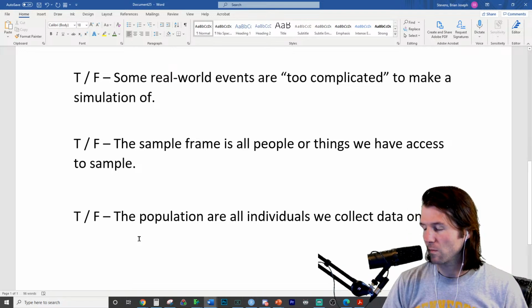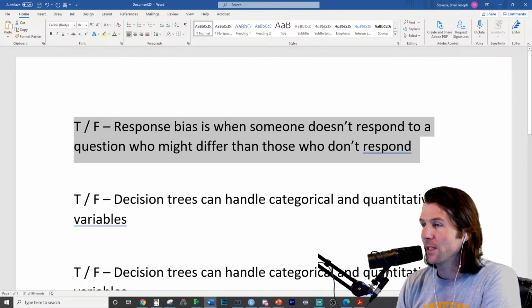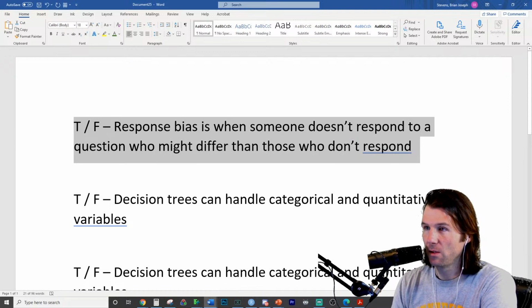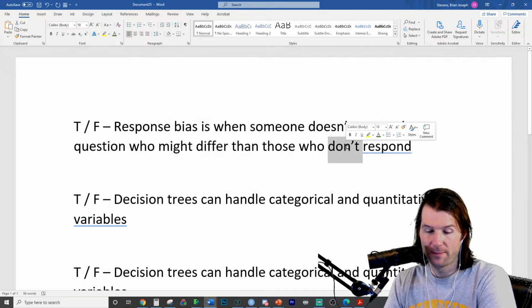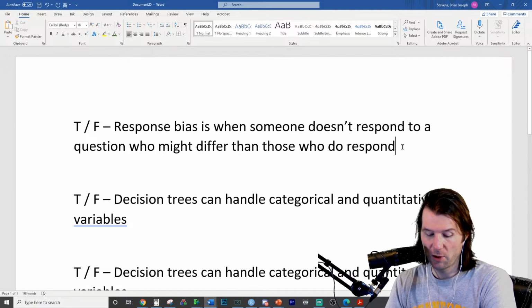Okay. First one right here. First question. True or false? Response bias is when someone doesn't respond to a question who might differ than those who do respond. Is this response bias? True or false?